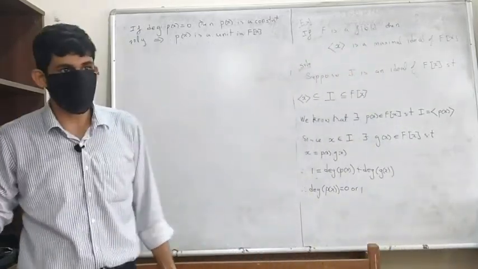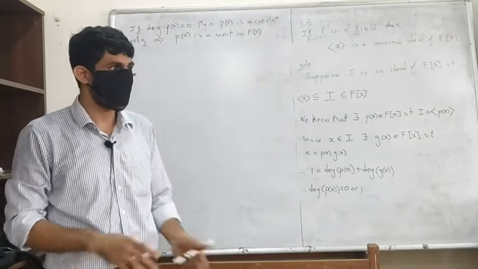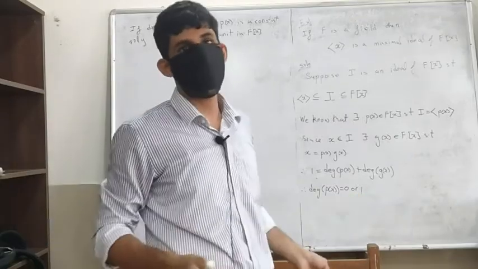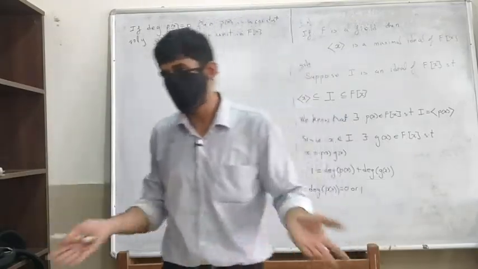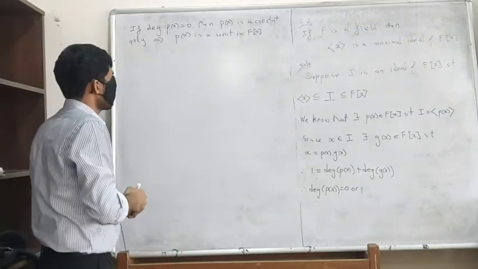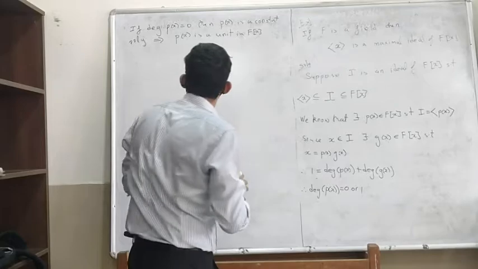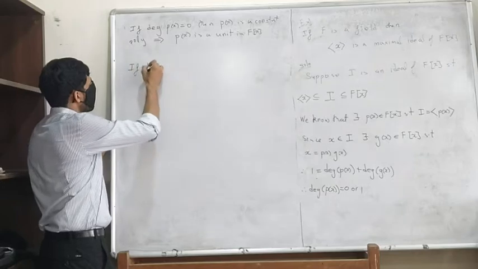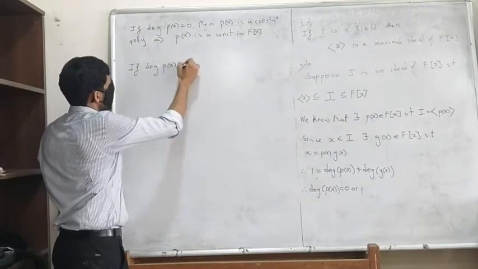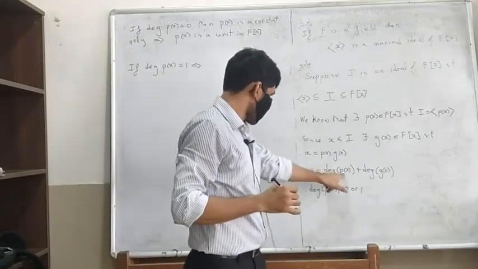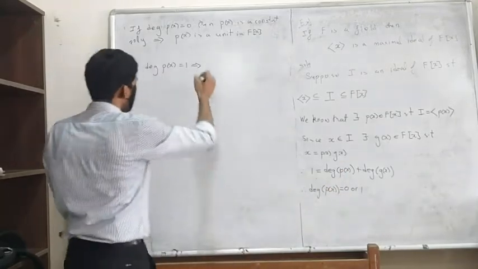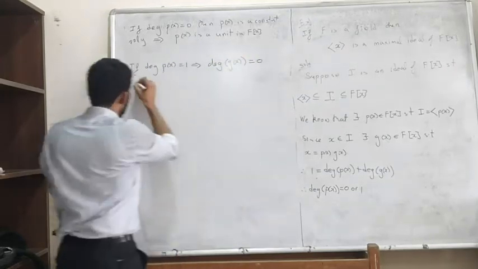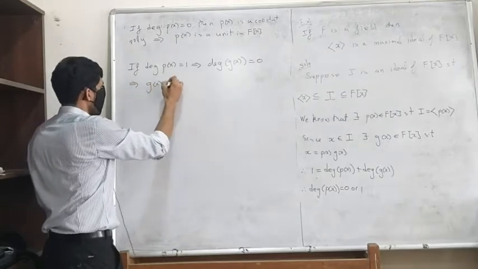Now all you need to show is that every polynomial of degree 0 is a unit. So you know what the inverse is: take the inverse in the ring and multiply it to the constant polynomial. Okay, so P of x is a unit in F[x]. So what happens if the degree of P of x is 1? In this case, cancelling out on both sides, you will get that the degree of g of x is 0, which means that g of x is a constant polynomial.